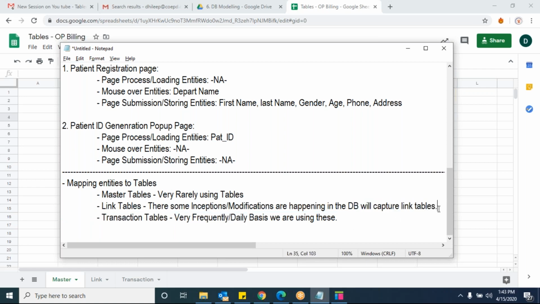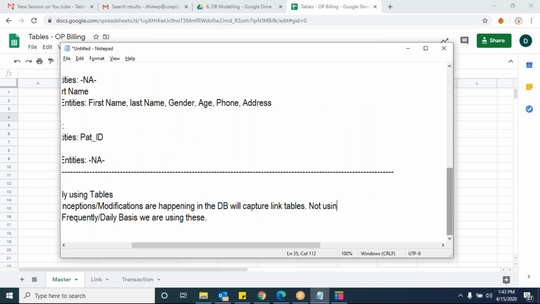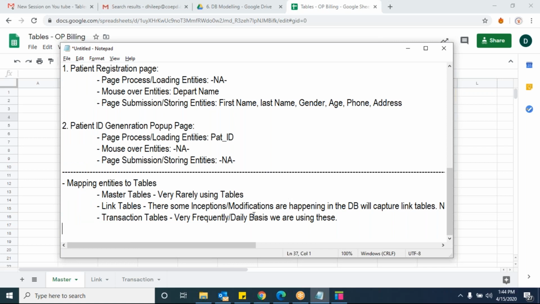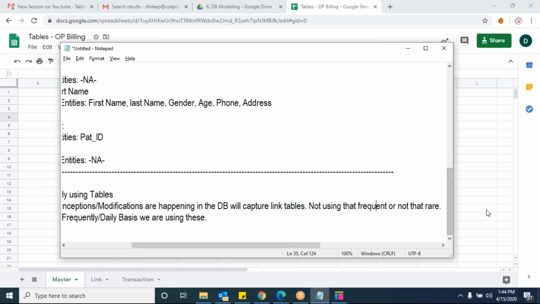That is link tables. And these link tables, we are not using that frequently, or not that rarely either. It is not mandatory to use these link tables very frequently. If we are frequently getting updates from patients to modify mobile numbers or something, you have to use the link tables to store that information. And if you are not getting a request from anyone, you need not update the link tables. Am I clear on this? So that's the reason I said it is not that frequent, not that rare. Is that clear?